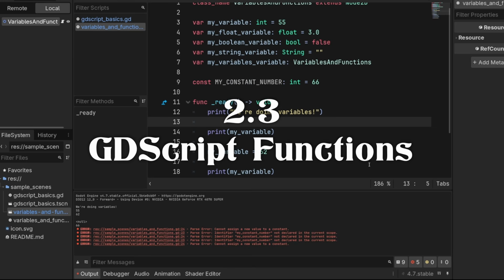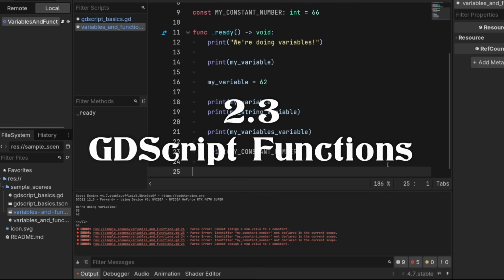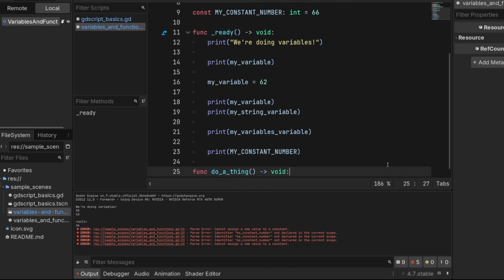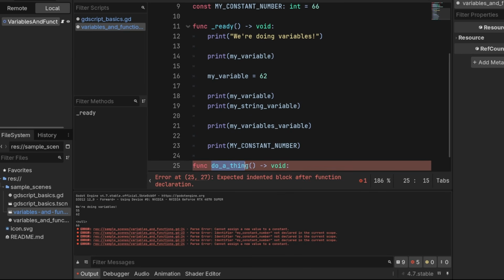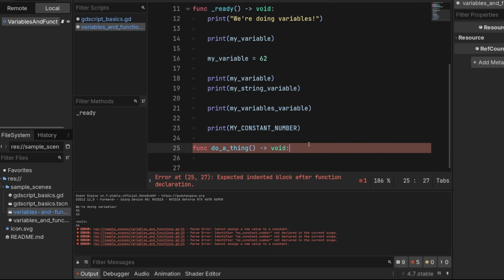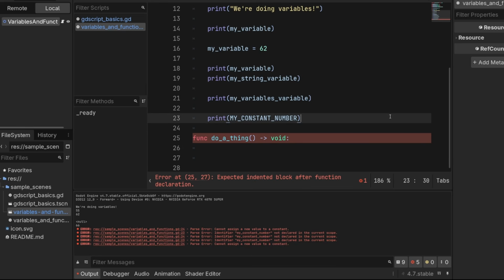Let's talk about functions again. We did make a custom function in the last one, but I'll show you some more things about that. Remember, we can make a function by using the func keyword, naming our function, giving it parentheses, and then an arrow into some type. You now know this is a type, or in the case of void, a lack thereof. So do a thing is a function here that we can call here.